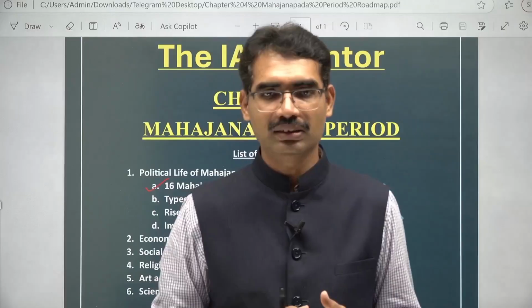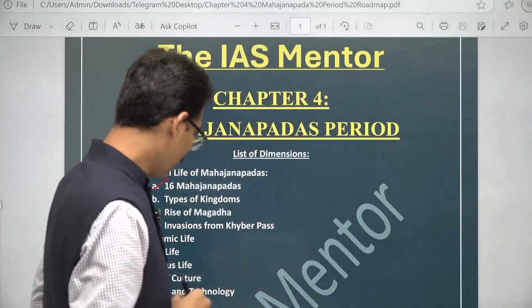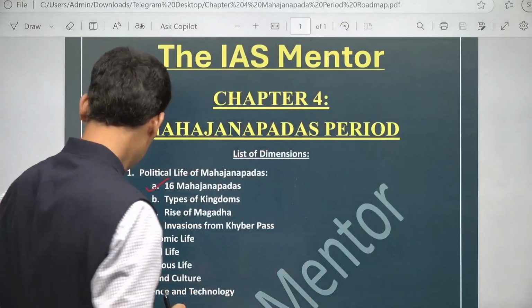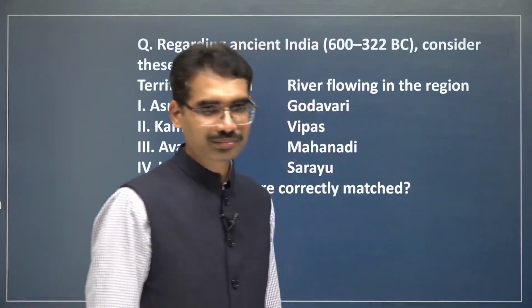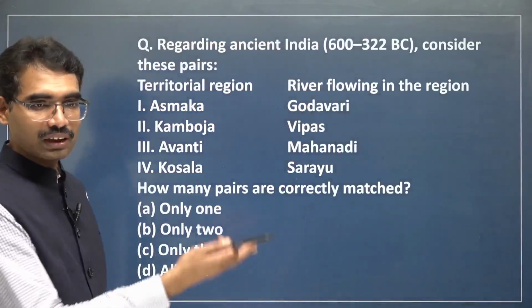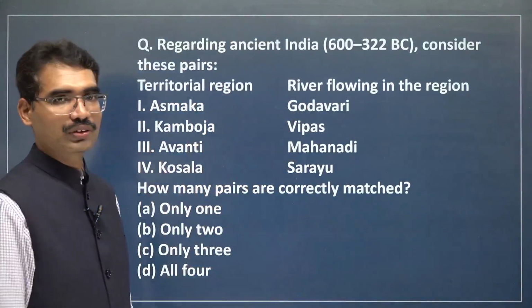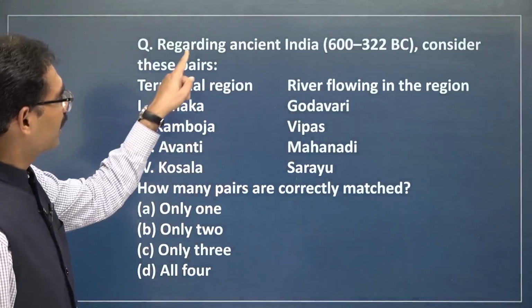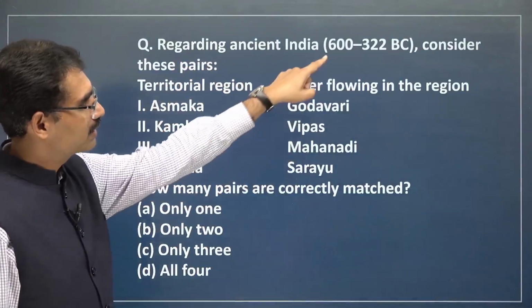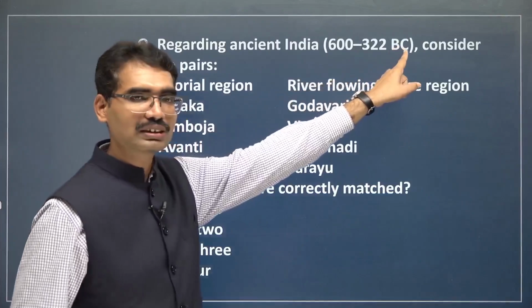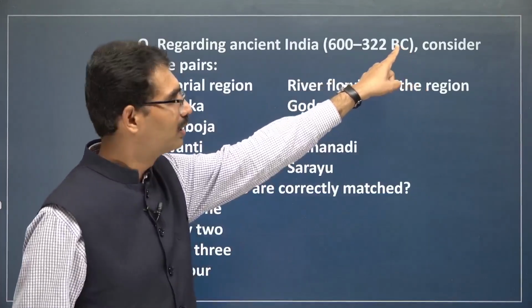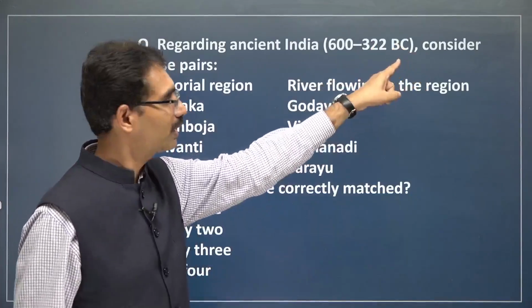I will show you a question. All of you try to answer this question. Can you identify this question? This year only, 2025 prelims question. Regarding ancient India, 600 to 321 BC. Sometimes you will see 322, sometimes 324, sometimes 321, because the exact date is very difficult to reconstruct.